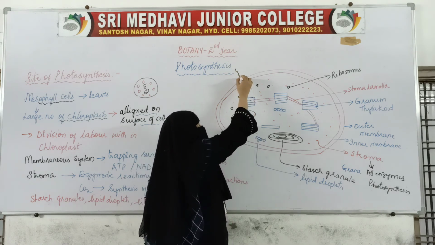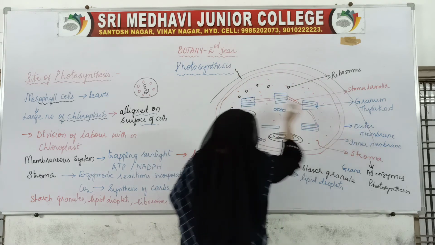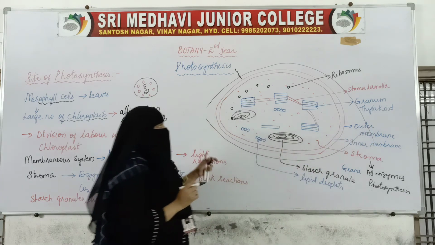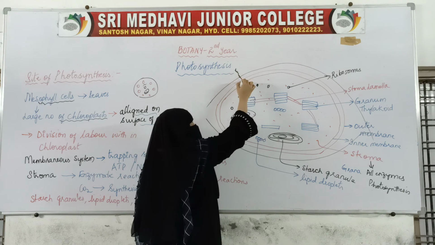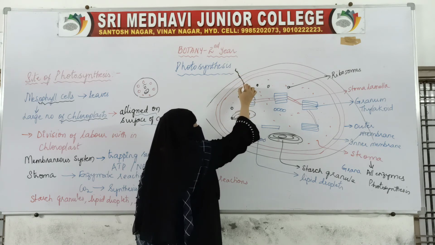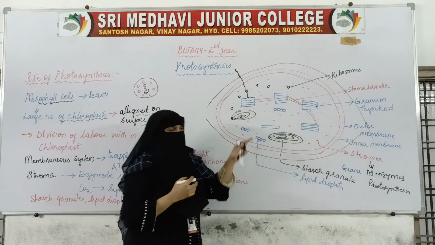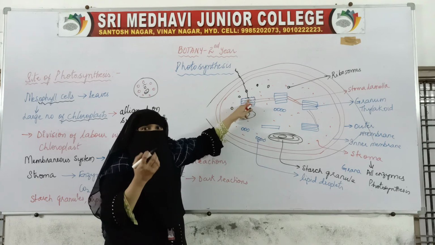So when the sunlight falls on the leaf, for example, this is the leaf. So many chloroplasts will be there. So when sunlight falls on the leaves, this chlorophyll which is present on the thylakoid membrane will trap the sunlight.